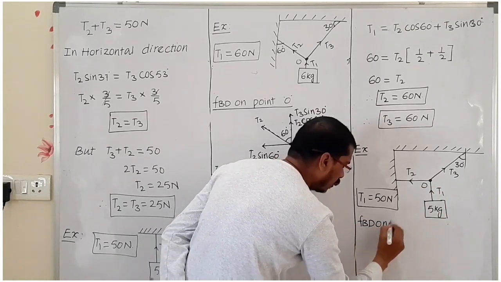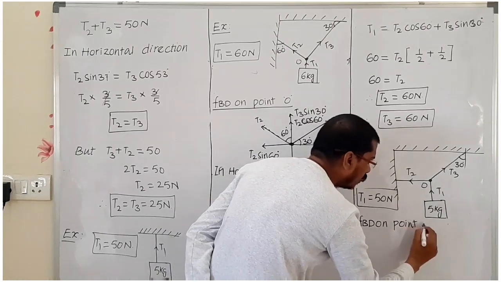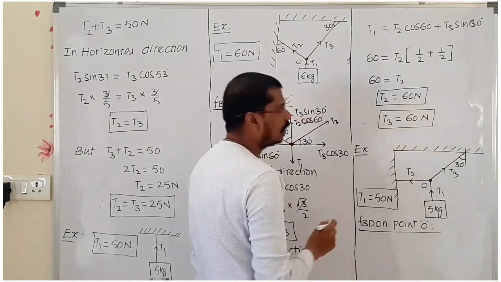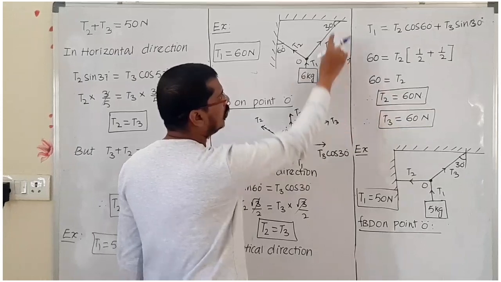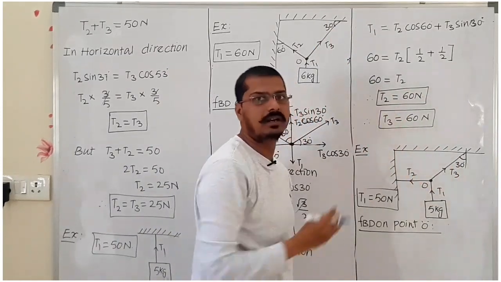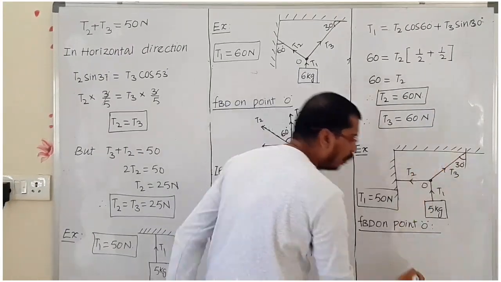FBD on point O. Now FBD on point O: what is the difference between these two sums? Here the angle is with the wall, and here it is 30 degree with the vertical line. That time what will happen? This theta is resolved in a different way.